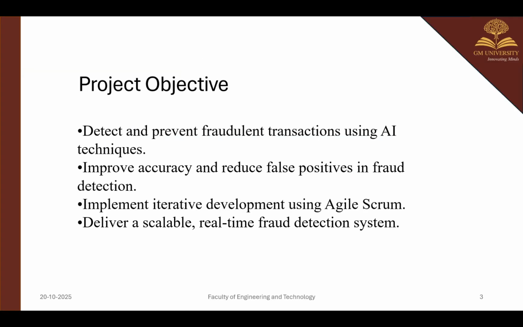Team members, myself, and the project objective: detect and prevent fraudulent transactions using AI techniques. Right now, in this generation, so many people are facing fraud because of hacking systems and many other things. Because of that, we are using AI techniques to improve accuracy and reduce false positives in fraud detection. In the confusion matrix, there is a false positive and a false negative. We are going to reduce false positives.